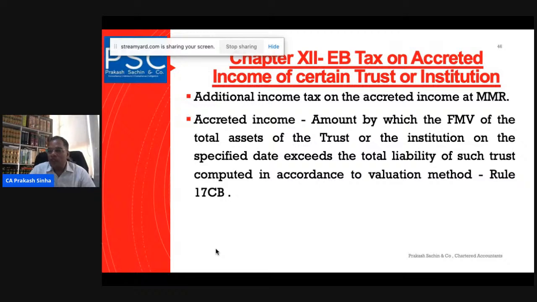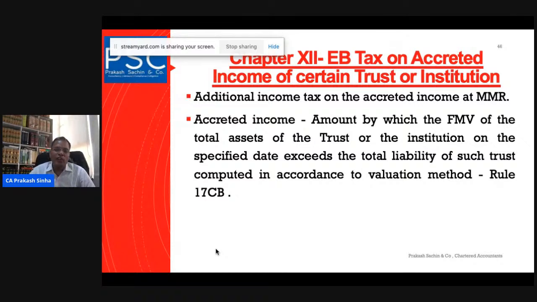Right now we apply for registration, get a provisional registration, and after that a regular registration. The old trust also has to get registered. If it does not apply for the purpose of registration, its income will be covered under 115TD. Or it has filed the application, but the application has been rejected.